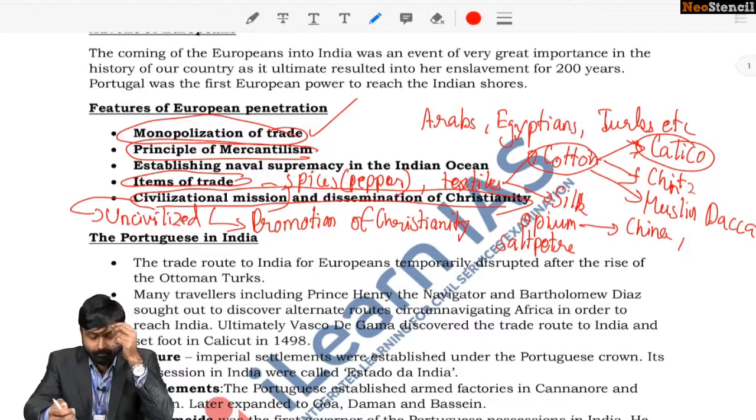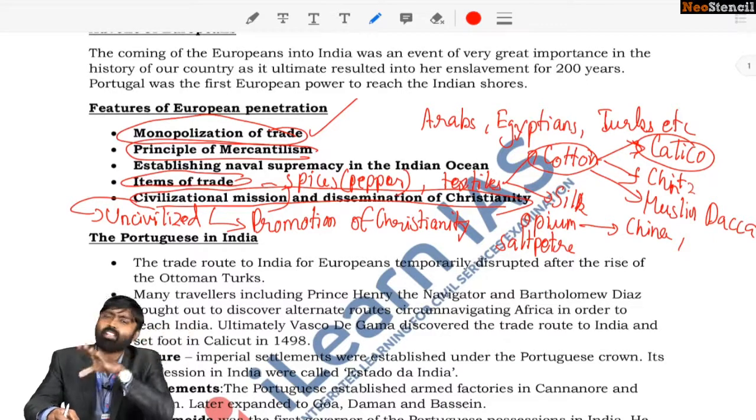So now what is the next point we saw? How did you monopolize? You monopolize by bringing in your military state complex, that is establishing naval supremacy in the Indian Ocean. So the trading company also came along with naval warships so as to drive away other trading competitors via forceful intervention. Okay, so they would basically drive away their competitors very unfairly, very unjudiciously.